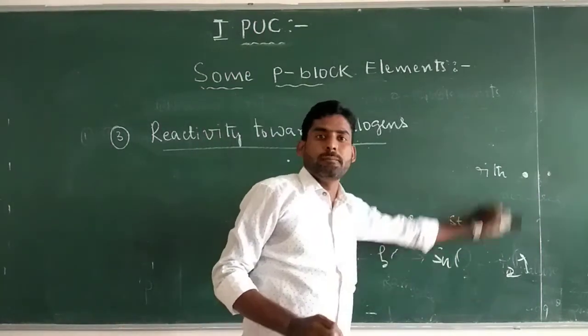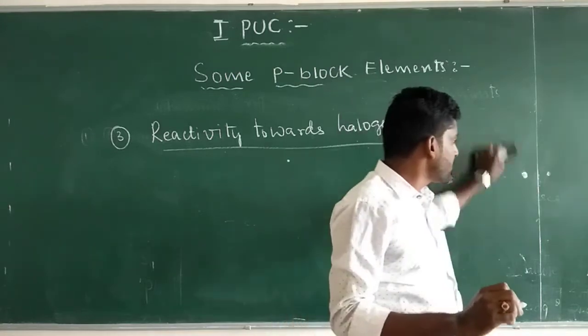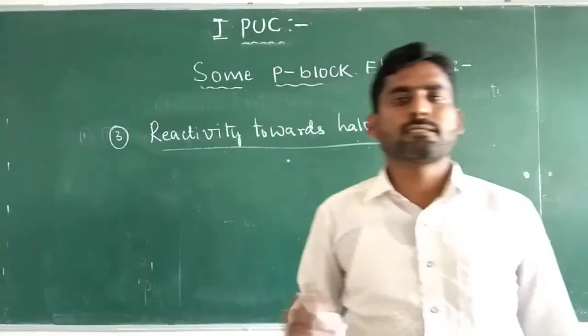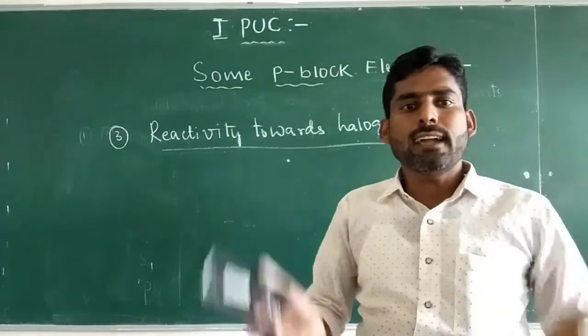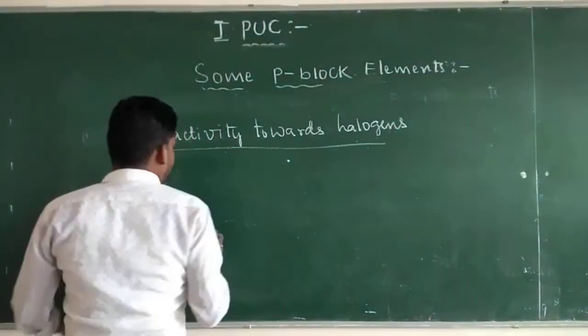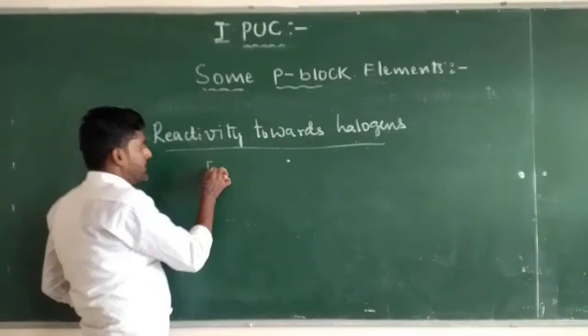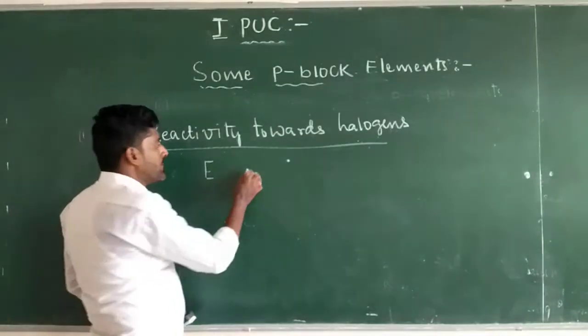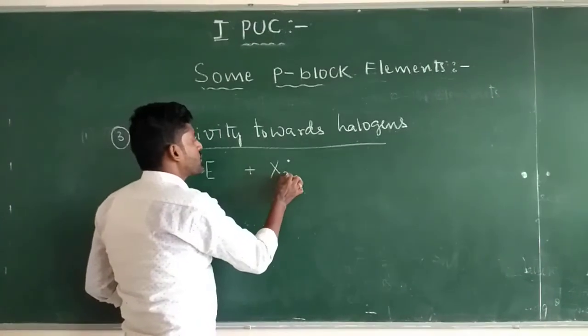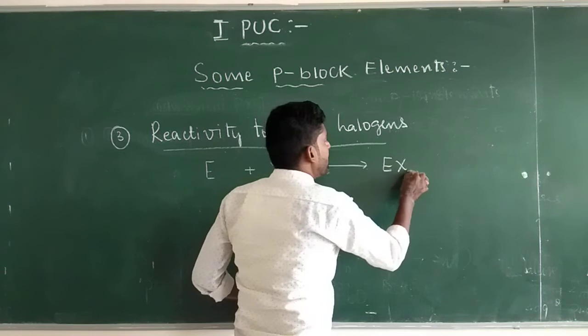All group 14 elements react with halogens to form dihalides and tetrahalides. Let us take E plus X2 to form EX2, dihalides.